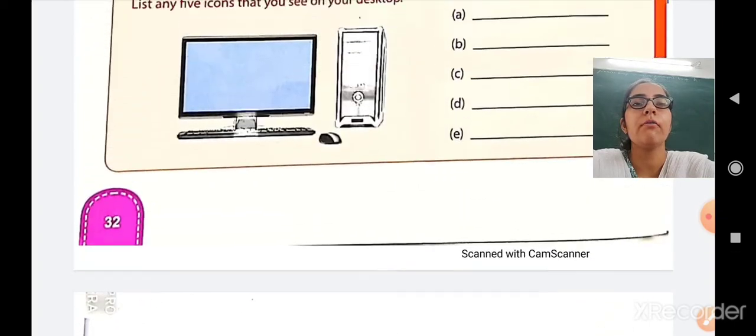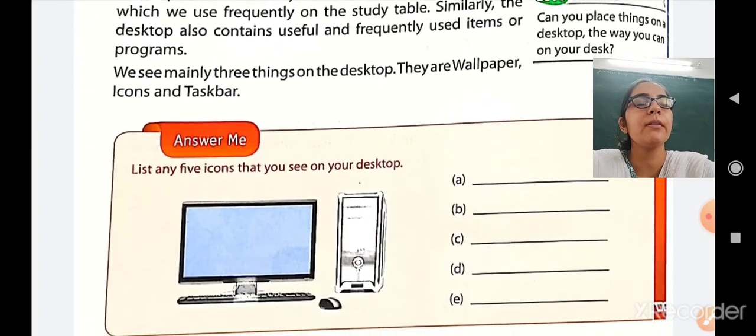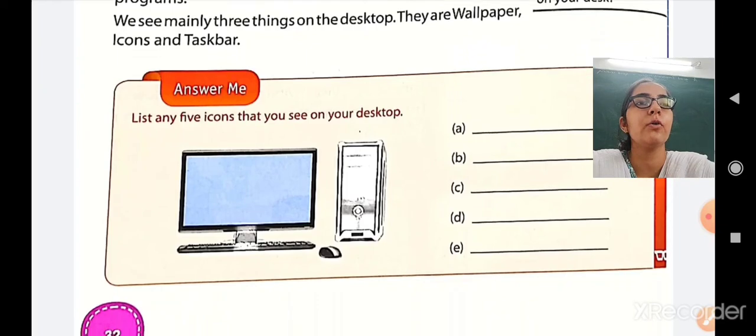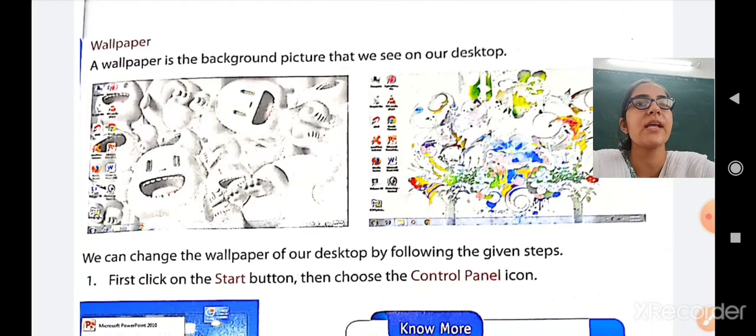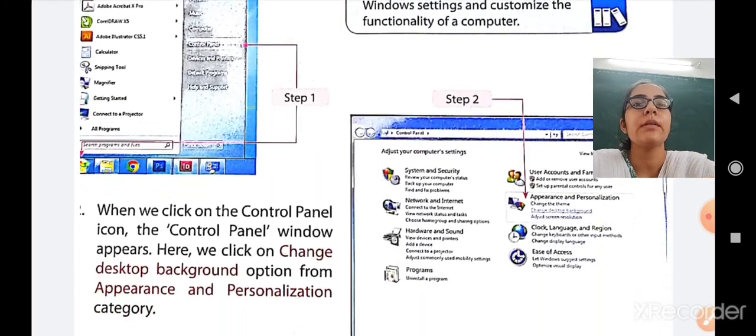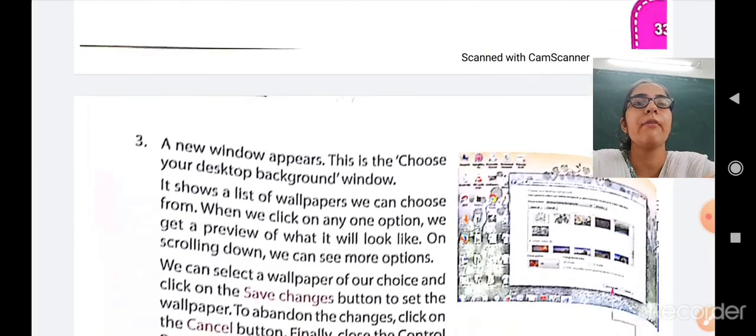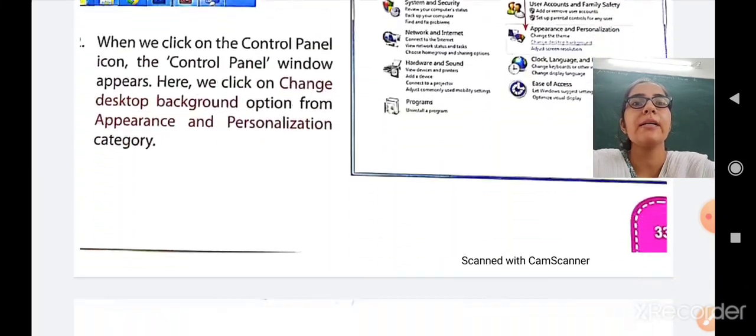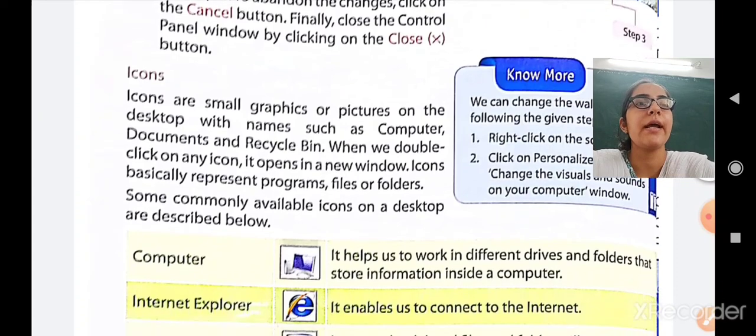Except the wallpaper, the desktop is divided into two other parts also. First is wallpaper, second is icon, and third is taskbar. So about the wallpaper we have already studied. About icons and taskbar we will study in our next period.